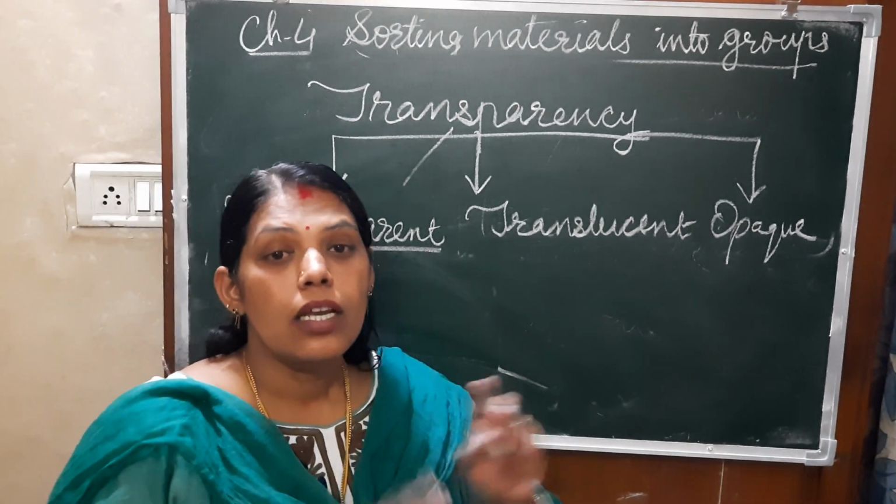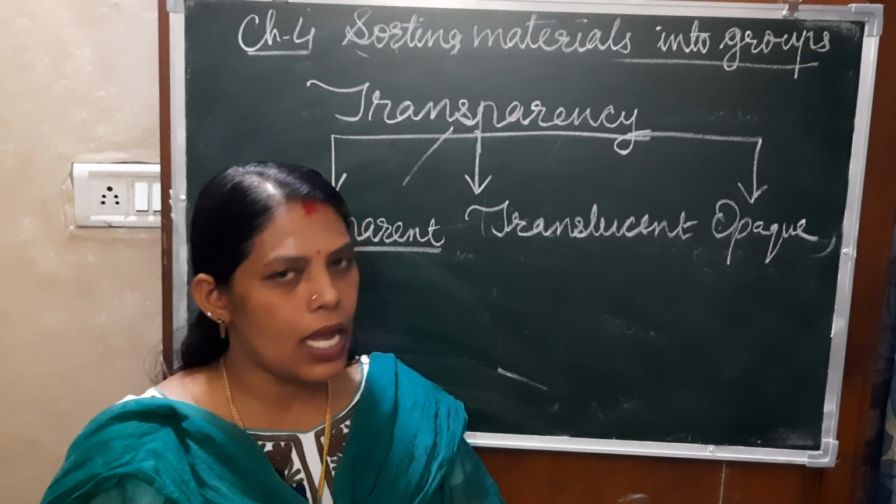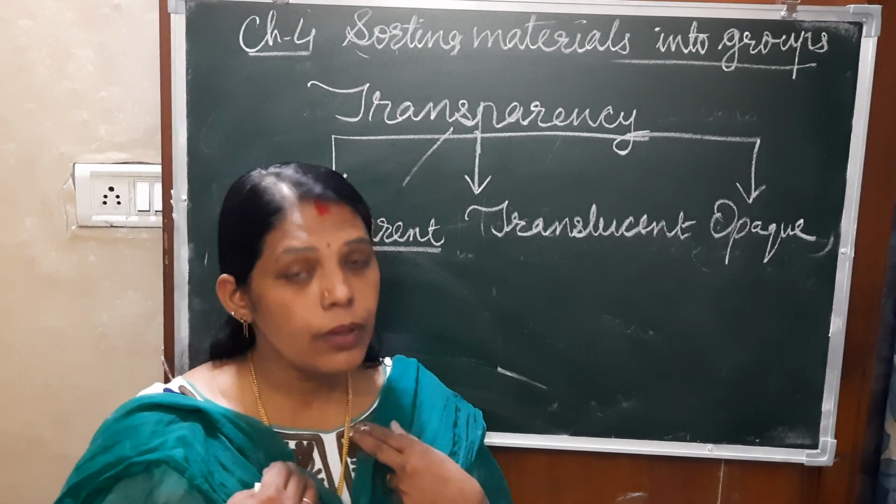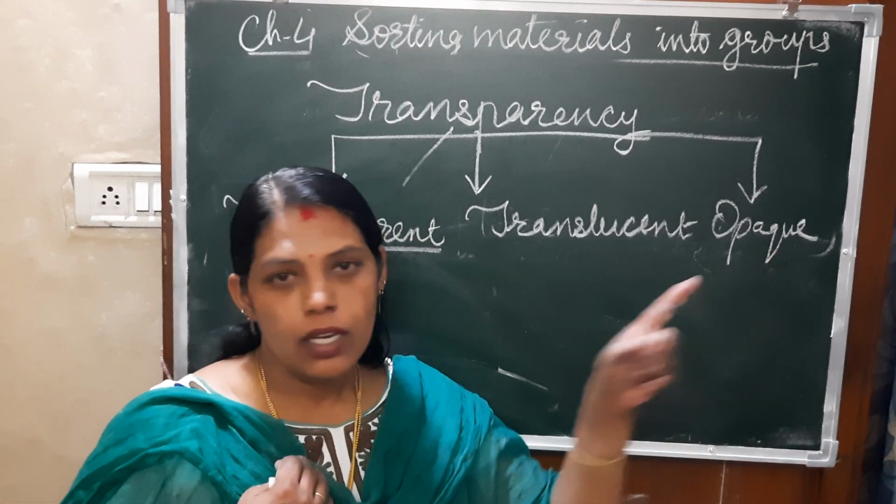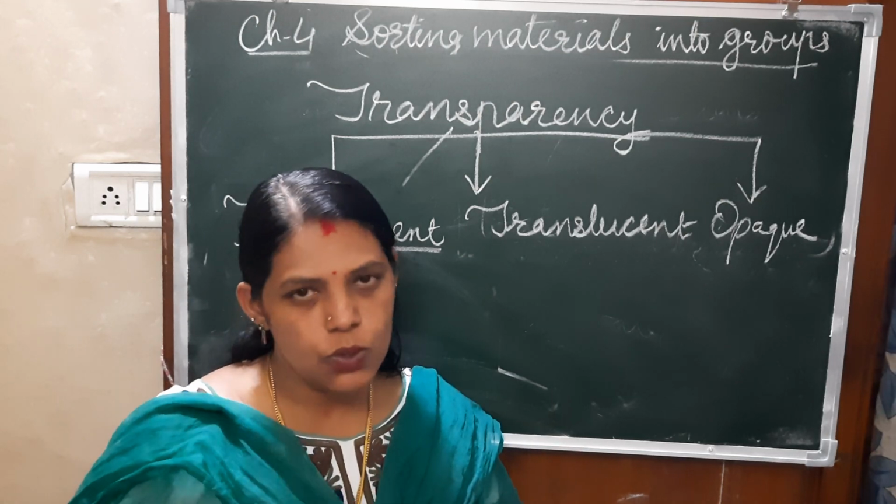And opaque means it will not allow the light to pass through. Our human body is the best example of an opaque object. The light will not allow us to go inside.